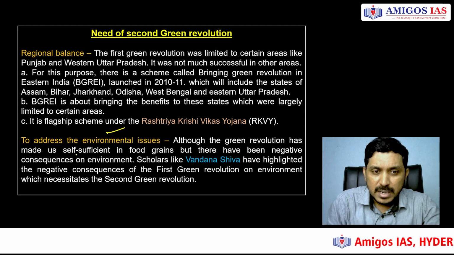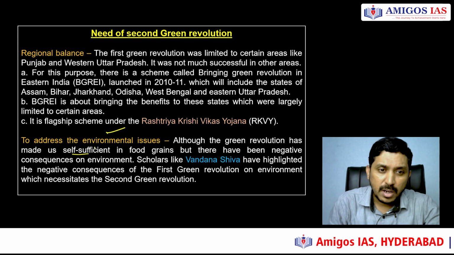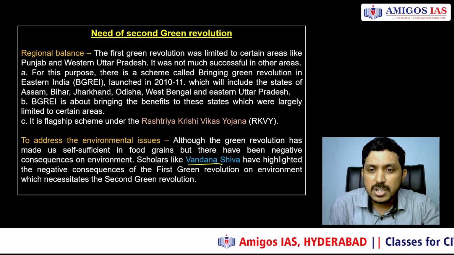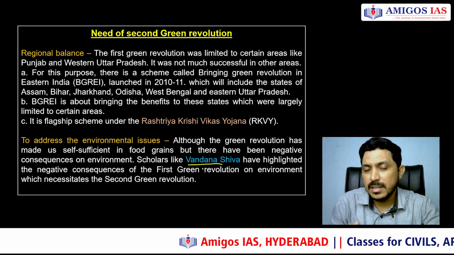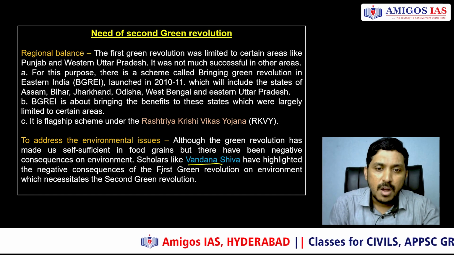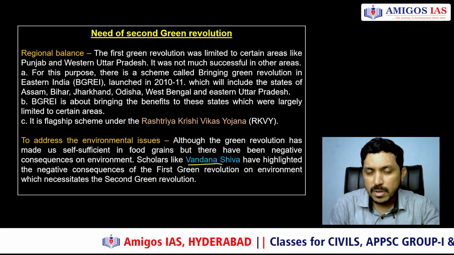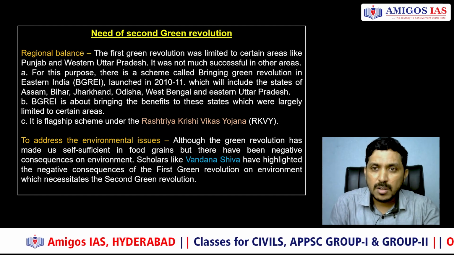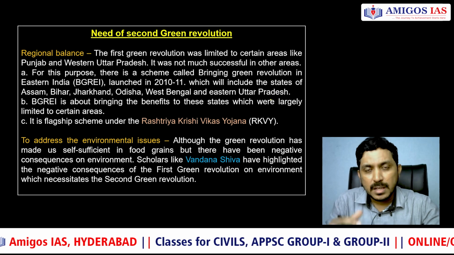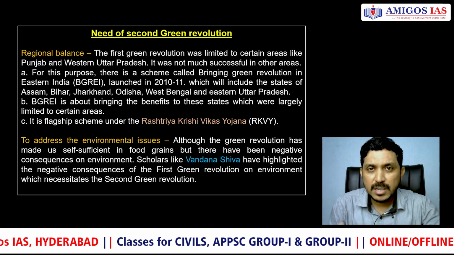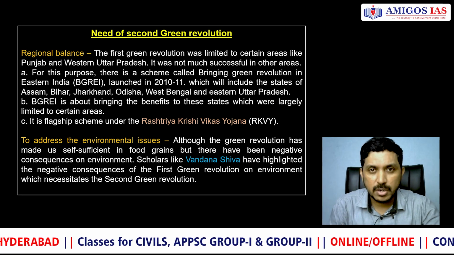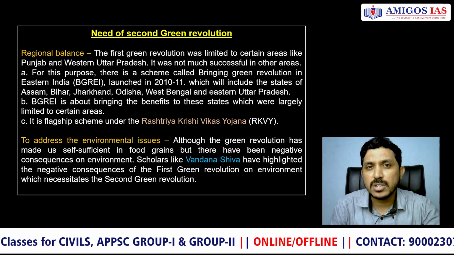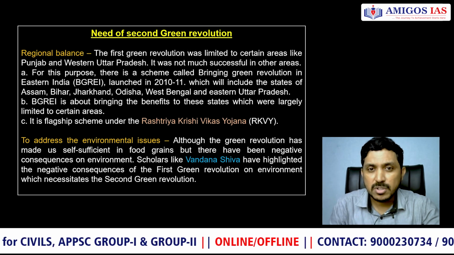Although the Green Revolution made us self-sufficient, there have been negative ecological impacts. The famous ecologist Vandana Shiva has repeatedly highlighted this problem of the Green Revolution, and that is why we need to go for an ecologically safe and sound second Green Revolution. And also there is regional imbalance. Eastern India was relatively untouched by the first Green Revolution. Punjab, Haryana, and Western Uttar Pradesh were the beneficiaries and drivers of the first Green Revolution.